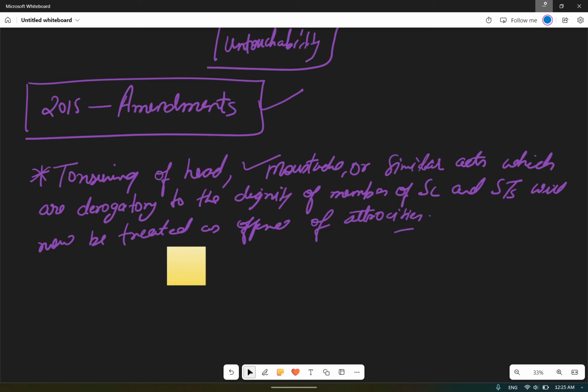The offences include denying access to irrigation facilities, forest rights, garlanding with chappals, shoes, compelling them to